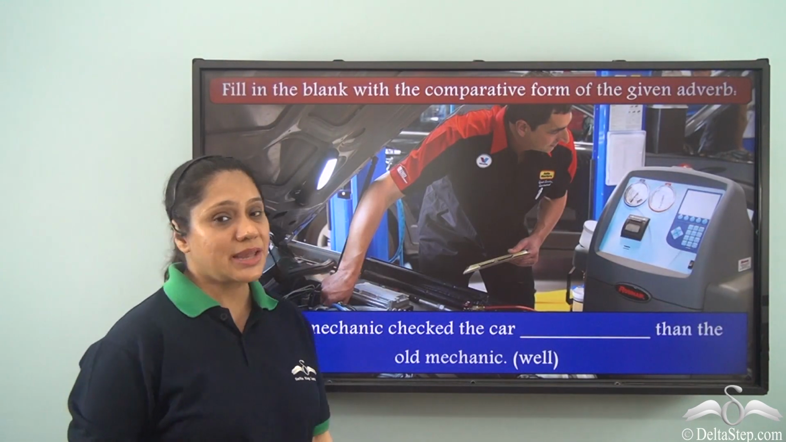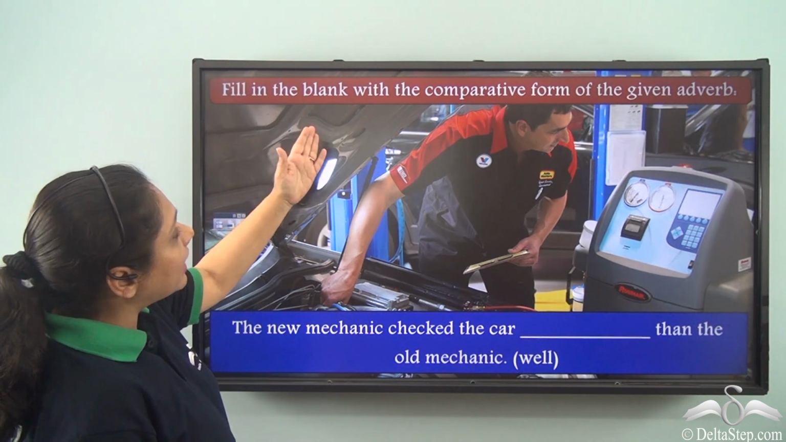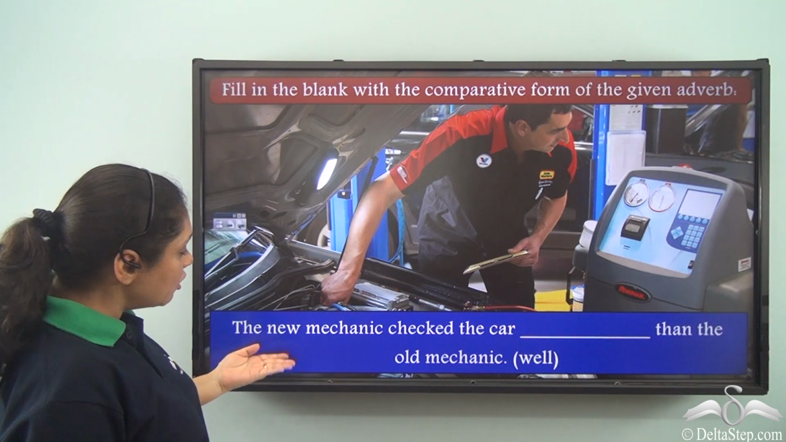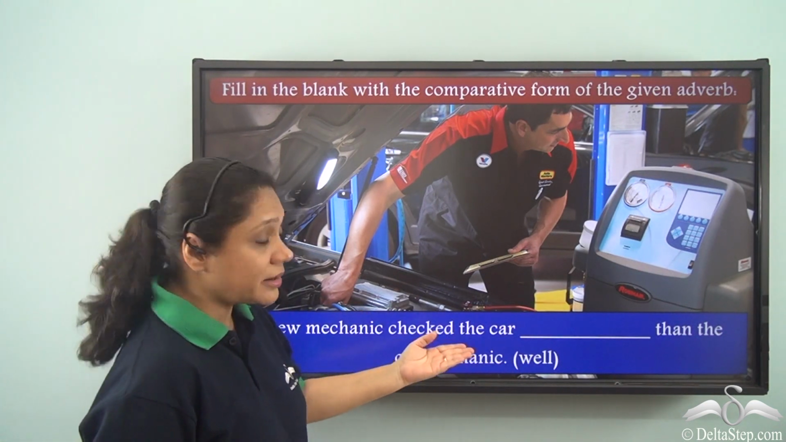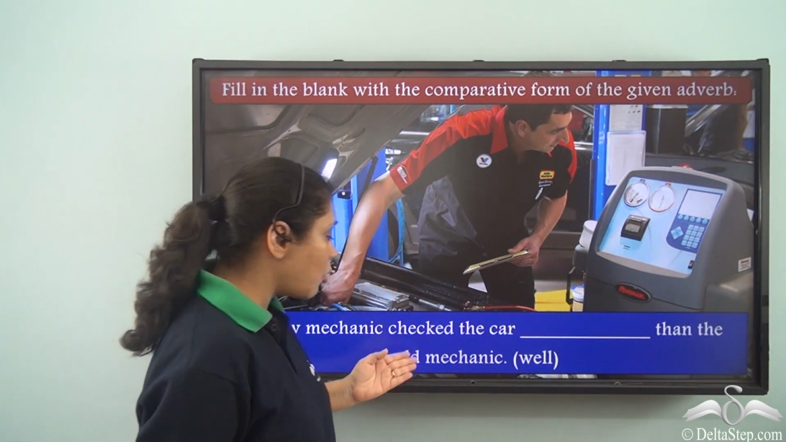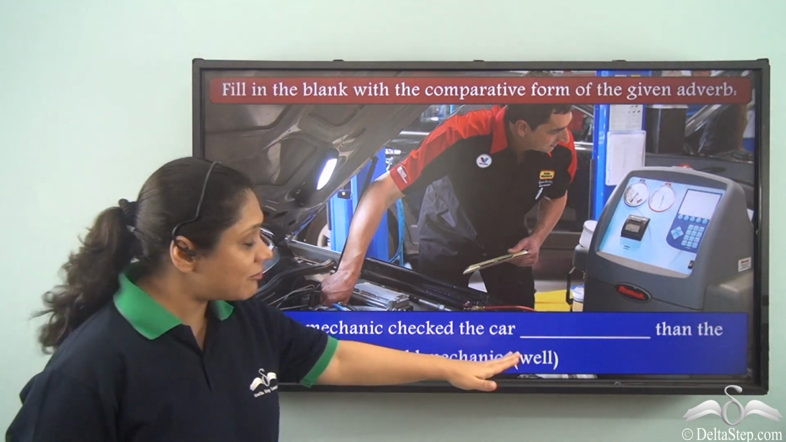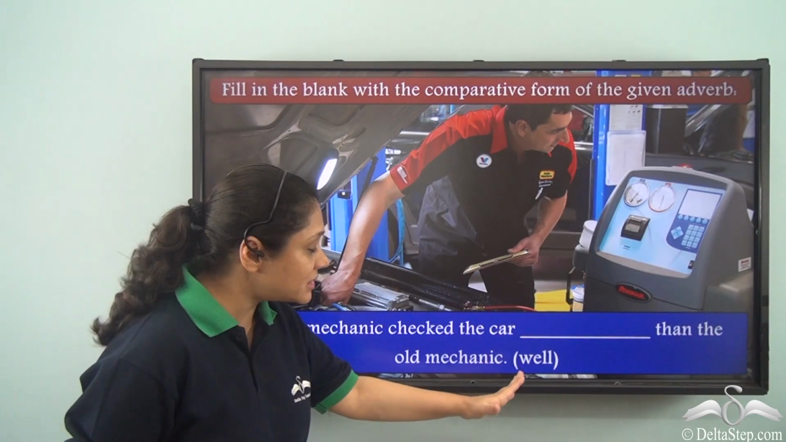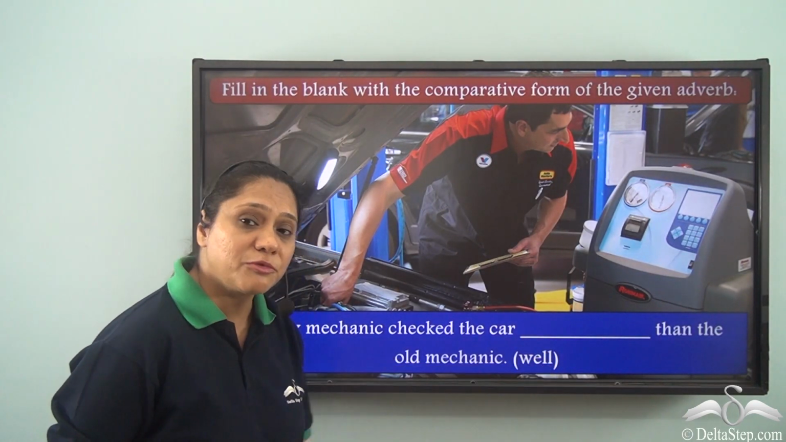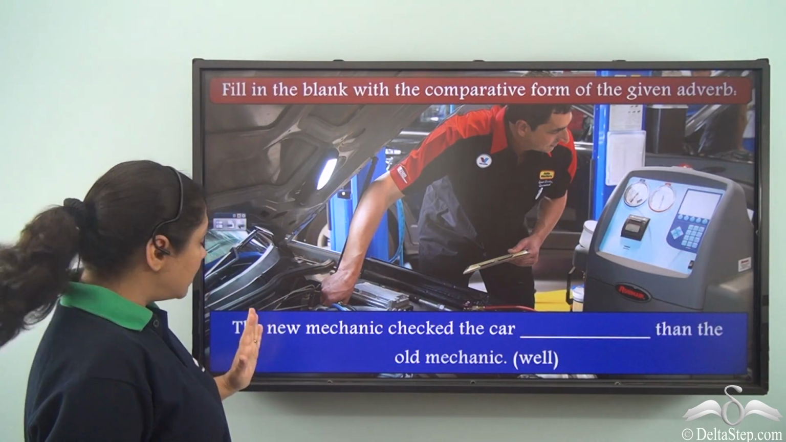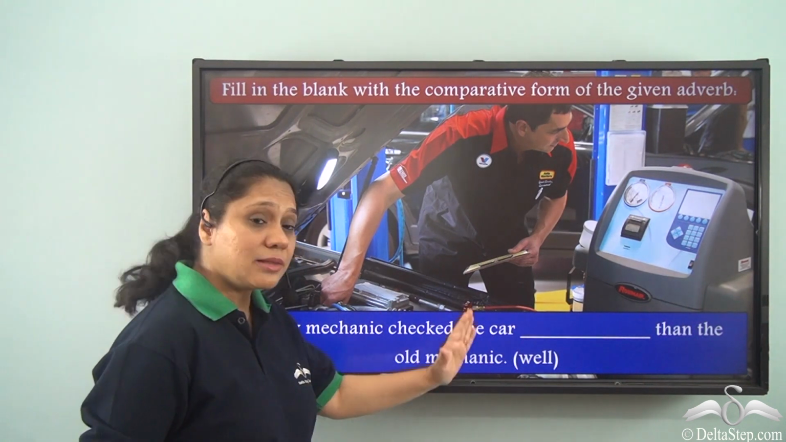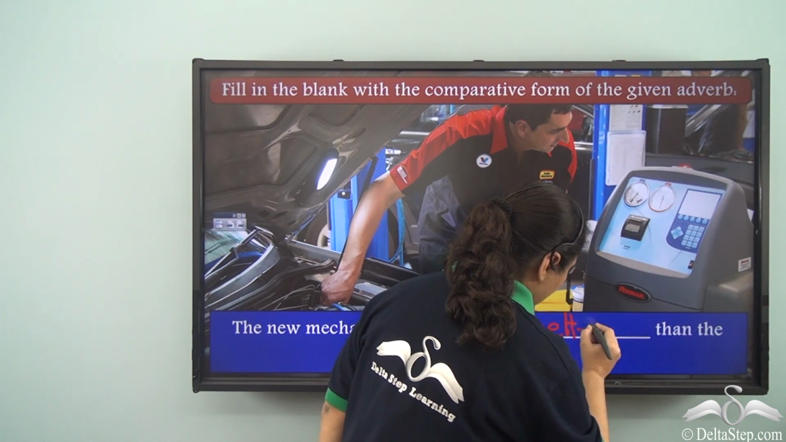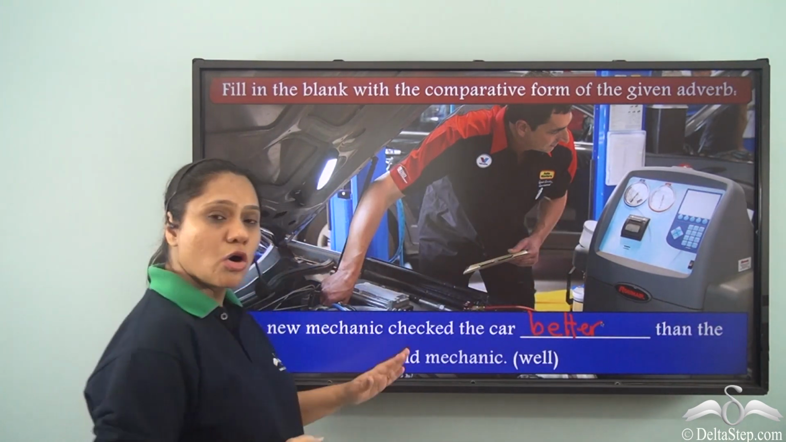Now let us do this exercise. Fill in the blank with the comparative form of the given adverb. The new mechanic checked the car dash than the old mechanic. We have been given well as our adverb in the brackets. So what is the comparative degree of the adverb well? It is: the new mechanic checked the car better than the old mechanic.